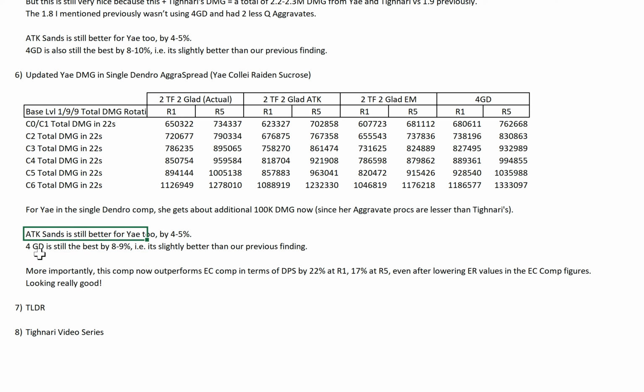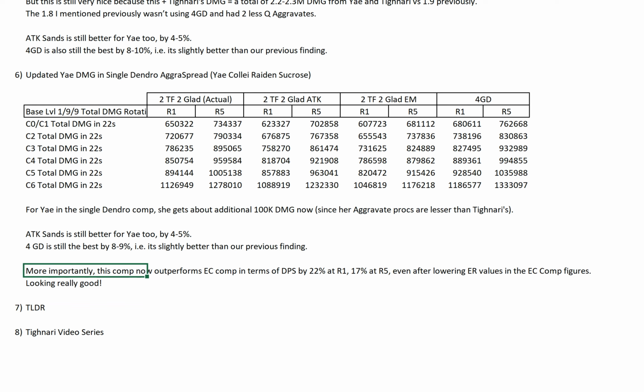In terms of the attack sense, and this is updated. I know it looks like the previous comp, but there's a slight difference. But essentially attack sense is still better, and 4GD is still the best artifact set for Yae. And more importantly, in this comp, Yae's damage is already outperforming the EC comp by 22% R1 and 70% R5. Okay. I actually have a lot of videos to rush today, so we're gonna keep going.